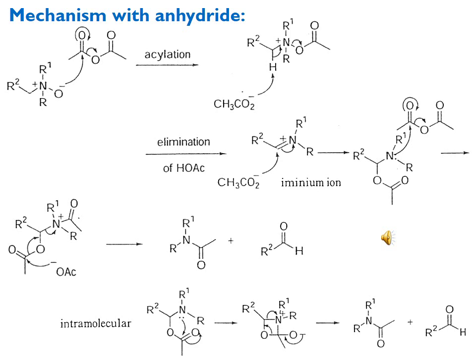This can also proceed through intramolecular interaction in which nitrogen attacks on the acetyloxy group present at the alpha position, and through the formation of a four-membered ring, it is converted into the product of amide and aldehyde.